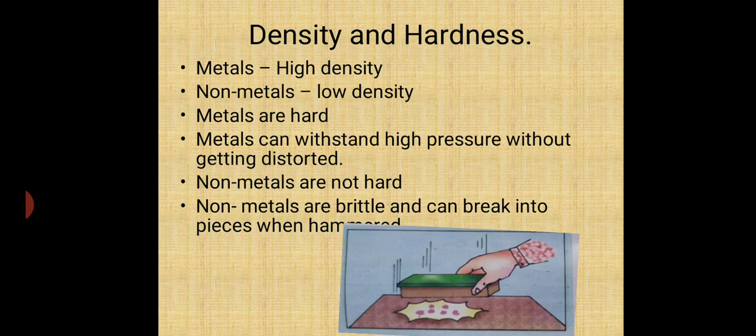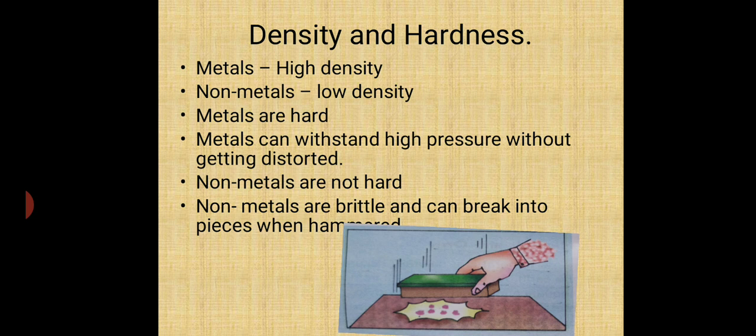Next property is the density and hardness. My dear student, this term density you have already learned in the 5th standard. There was an activity in one chapter where you have a 5 rupees coin and a piece of wood, and you throw them in the water and observe which one sinks.